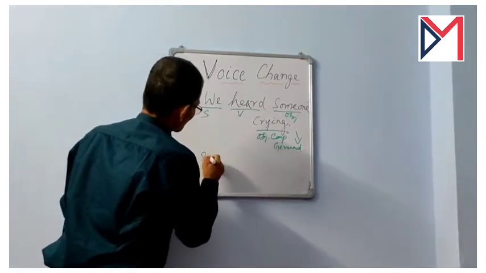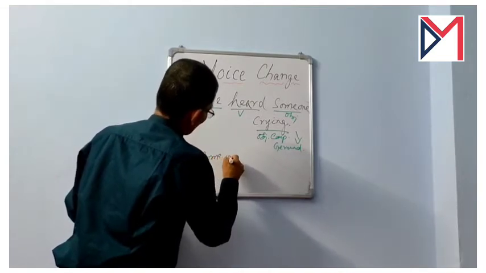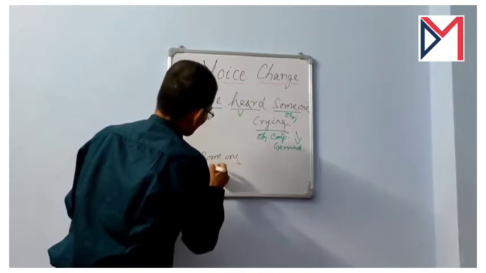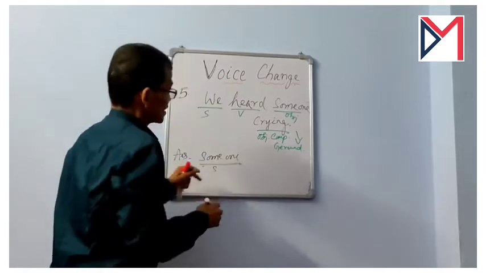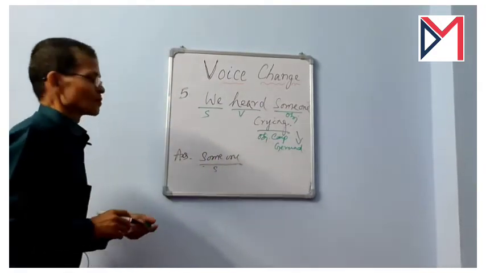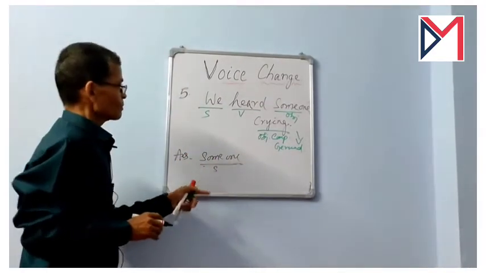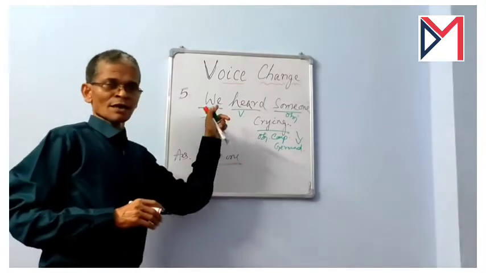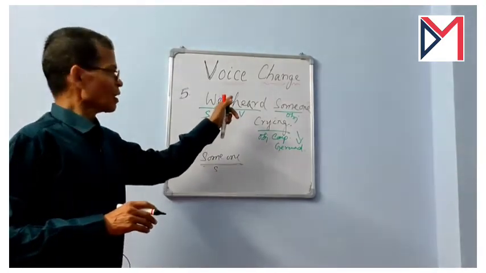Okay, let us write someone first as the subject. This object became subject here, and after this subject we have to use the passive form of the